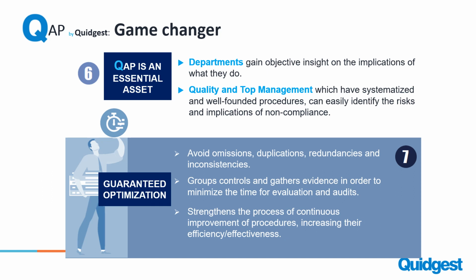Another aspect we want to focus on is guaranteeing optimization: avoiding omissions, duplication, and redundancy, and ensuring consistency, since we're auditing your internal processes and the evidence they should be mapping. Ensuring that evidence can be mapped to multiple procedures or multiple references or standards, ISOs and so forth, strengthens the process of continual improvement of procedures, as well as their effectiveness and efficiency.